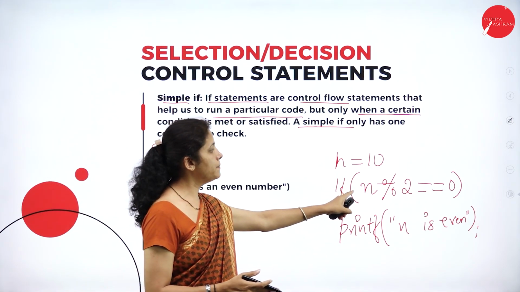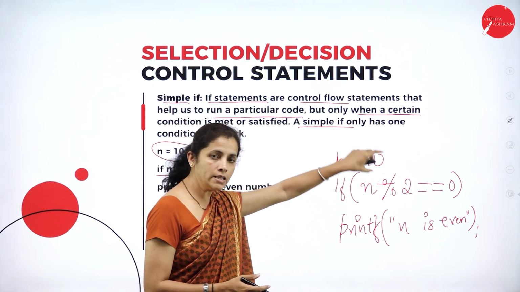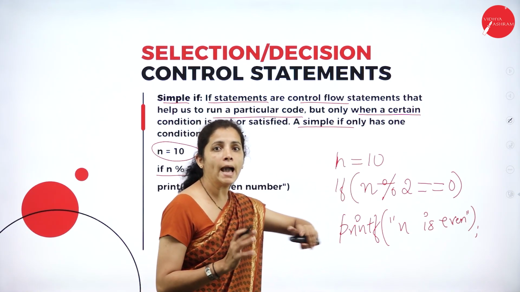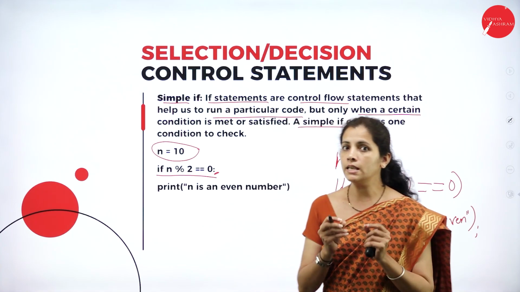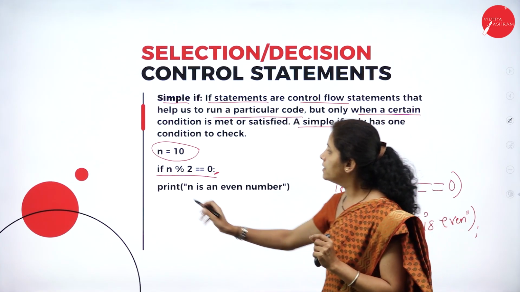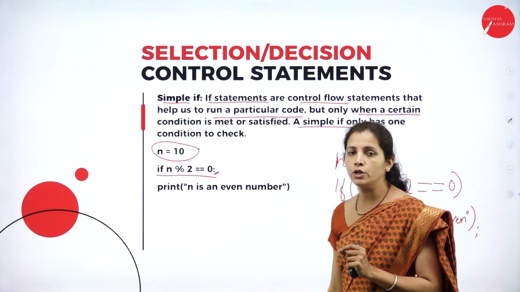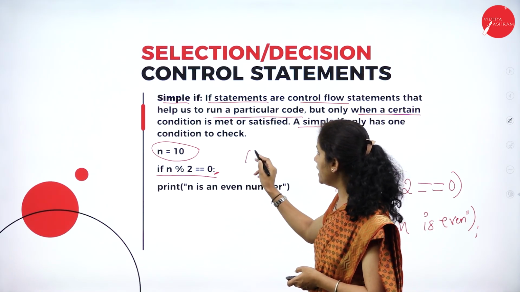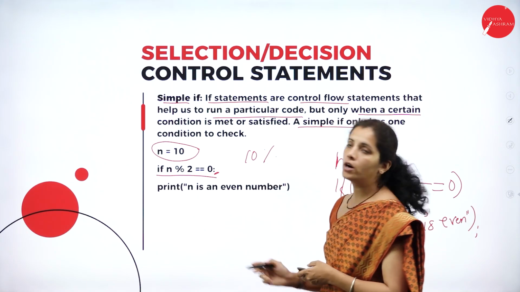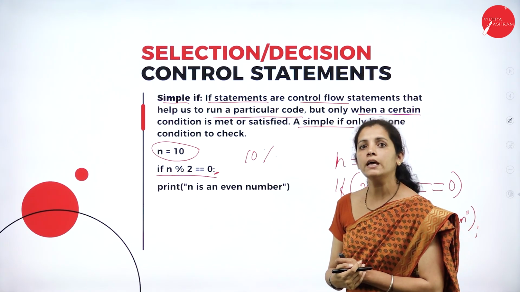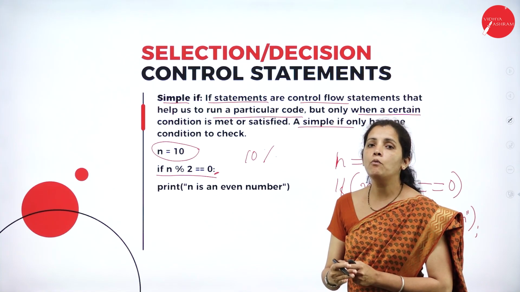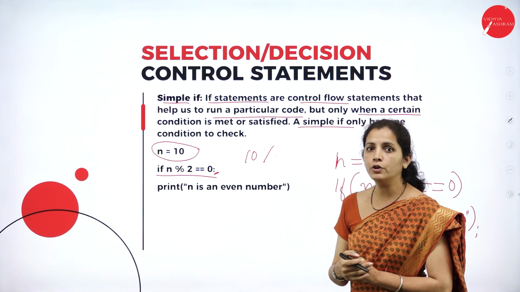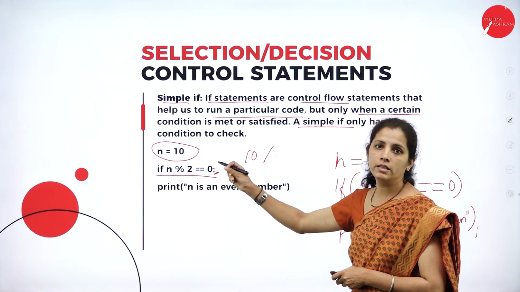But in C, how am I going to write it? I'm going to write the condition within the parentheses. See the syntax here. And how is the statement going to work? n is nothing but 10, and what is mod? Mod returns the remainder. If I want the remainder as my output, then I will go with mod.